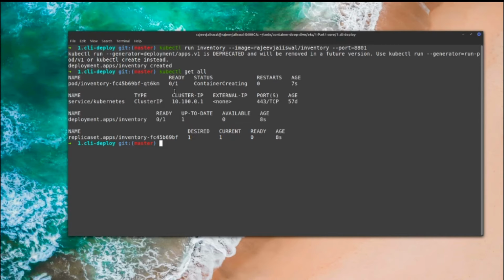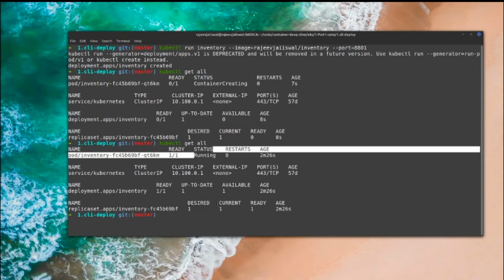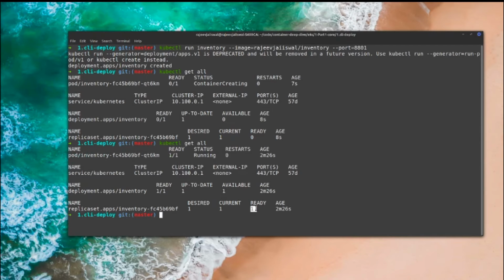Since we fired the command immediately, it was not ready at that moment. Let me fire it again. Now it's running, one by one. So this is the status, and this is the desired, and this is the current, and this is the ready state.